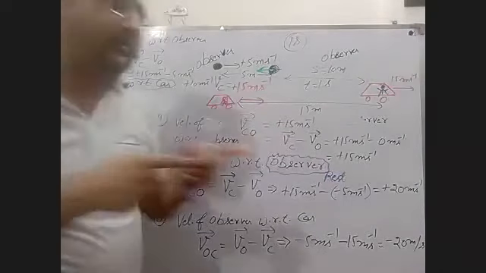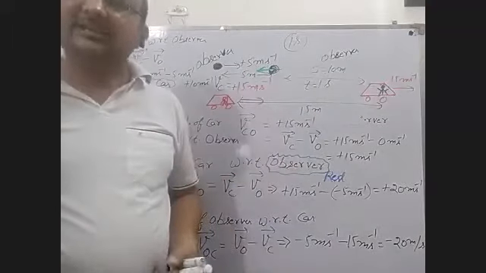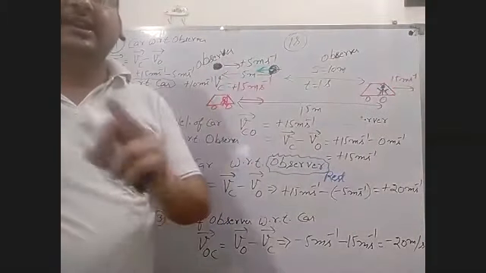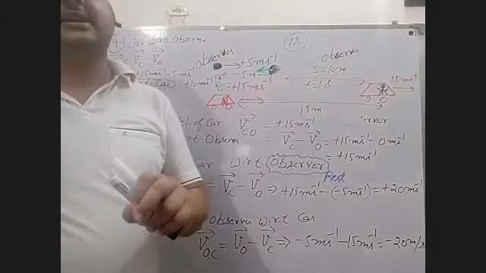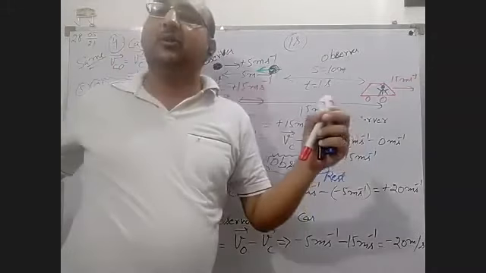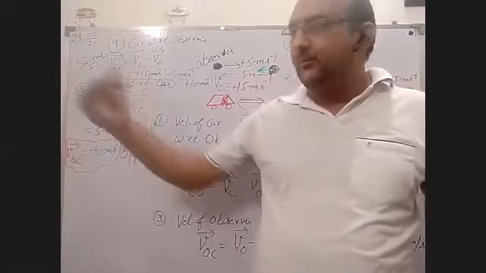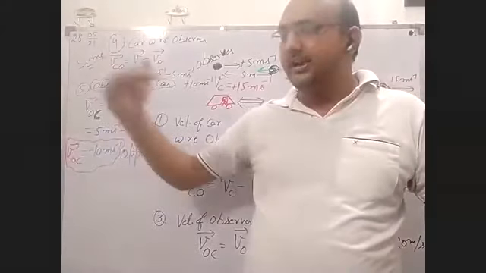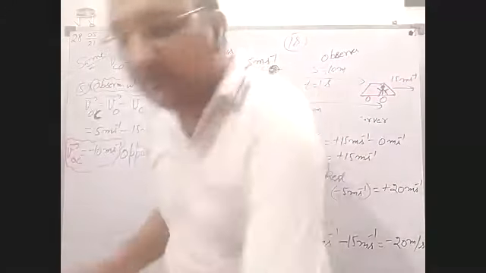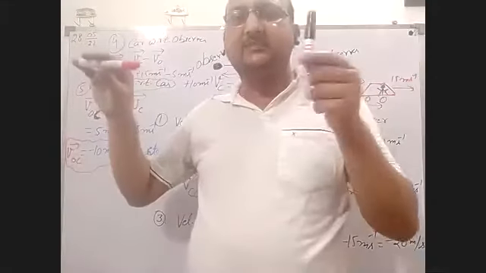Okay, maybe in opposite direction, maybe in same direction, maybe one thing is at rest. At rest, you have to take the same value, but with positive and negative sign, you have to choose, because when an object is at rest and the other one is in motion, suppose one car is coming from this side, and this is the observer. Suppose this marker is the car, and this one is the observer.